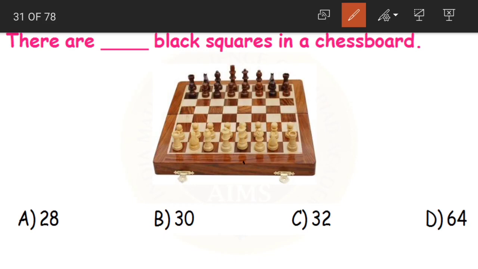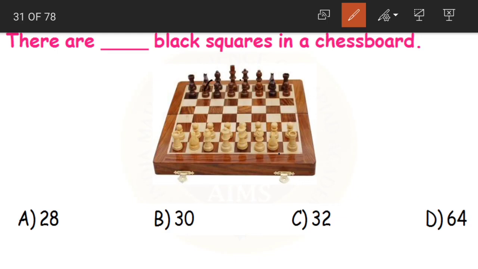Black, you might say, where are the black squares here? There are only brown and white. Yes, but in a chessboard there are actually two colors of squares. One is black and the other is white, alternate squares. See, one is black, one is white, one is black, one is white. So that is how the squares are in a chessboard. So this is not brown. Consider it as black, children.